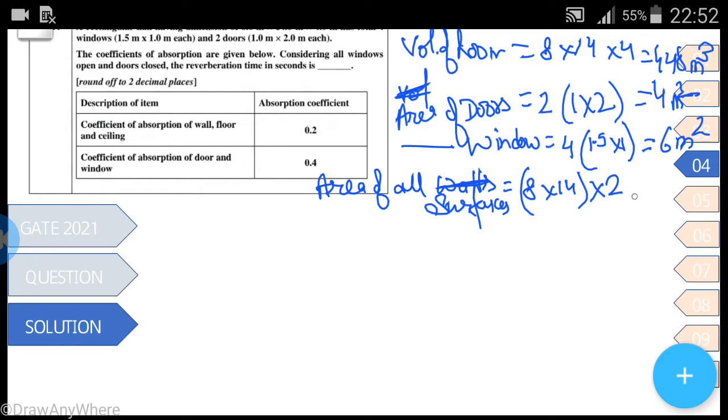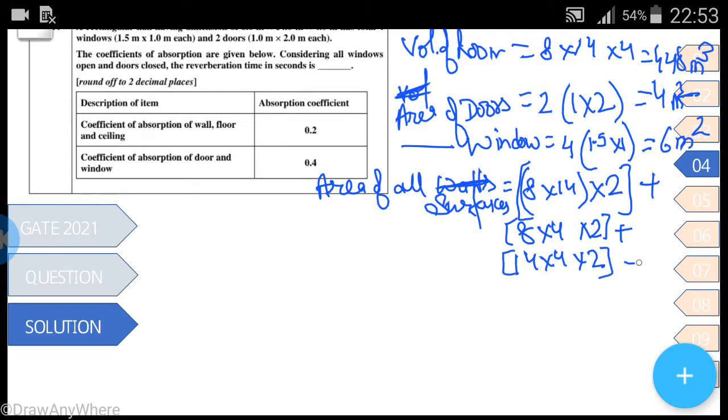Plus, this is one component, then walls 8 by 4 into 2. Similarly 14 by 4 into 2, because there are two walls of 8 by 4 and two walls of 14 by 4. So all these additions come to be 400 meter square. But these are inclusive of doors and windows.